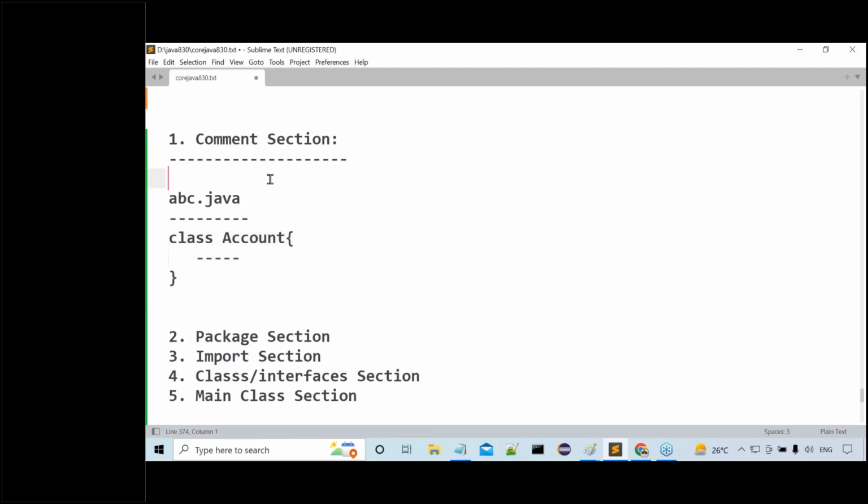The description includes the author name, in the sense who is writing the program, project name, module name. Next, team details: which team is doing this particular work, and who is implementing it. Then the objective of this implementation, the purpose of writing it.